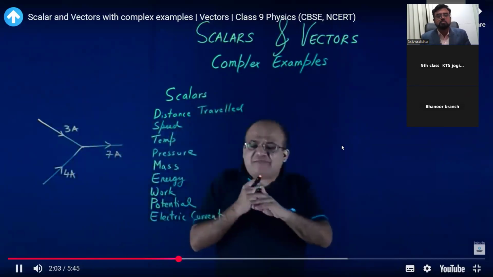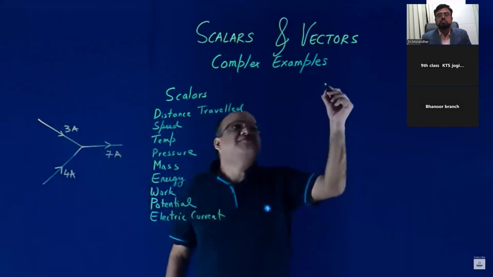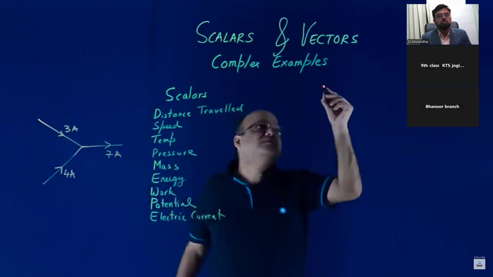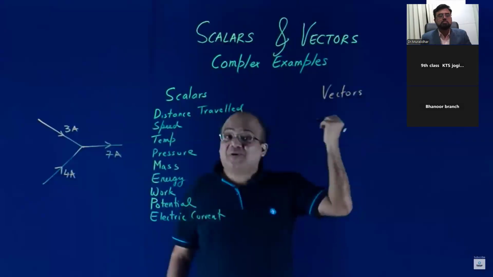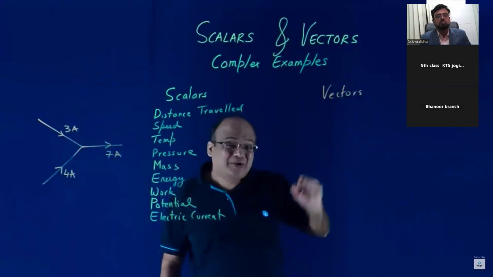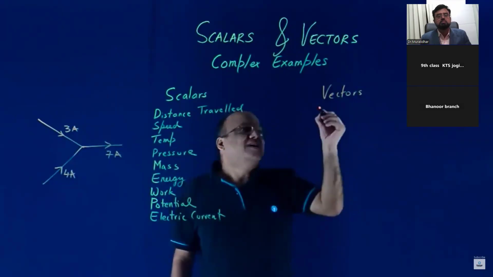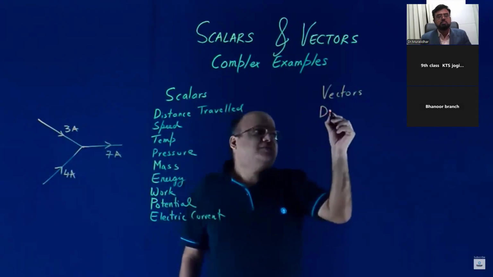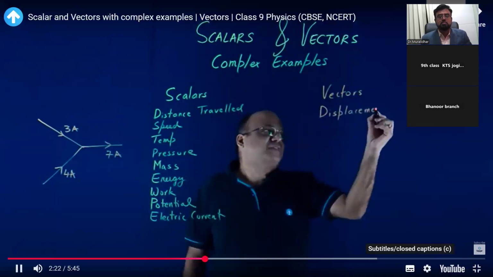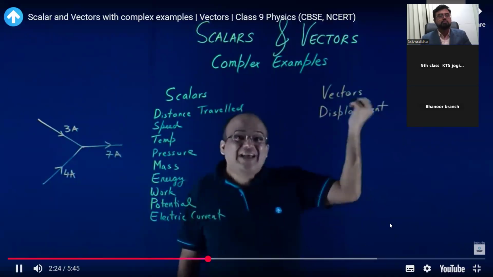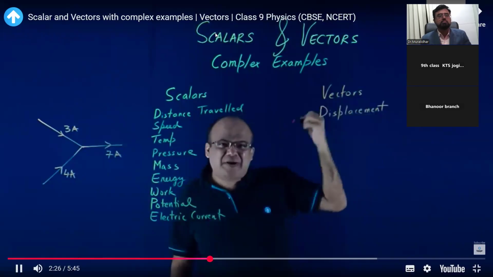Now let us look at vectors. Vectors have magnitude, they have direction, and they obey the laws of vector algebra. That is important. Okay. So we start with displacement. Displacement is the first vector that we can think of. Displacement per unit time is velocity.